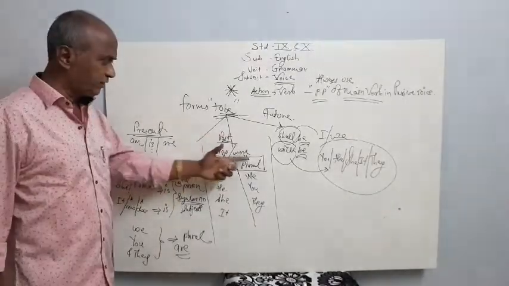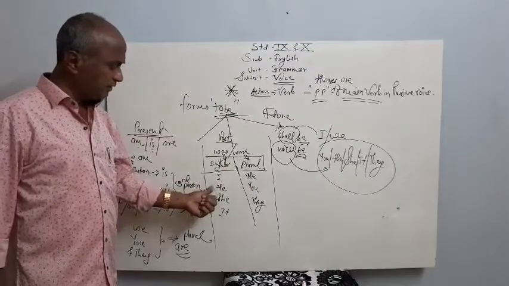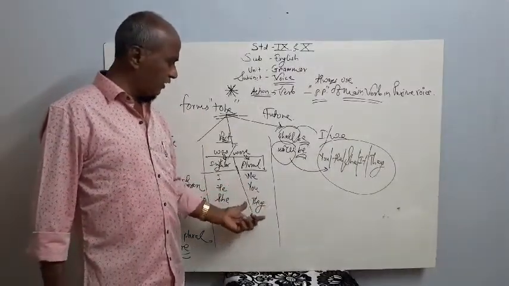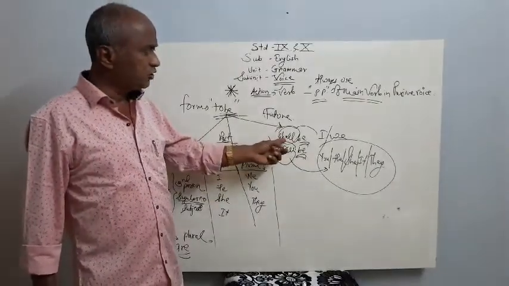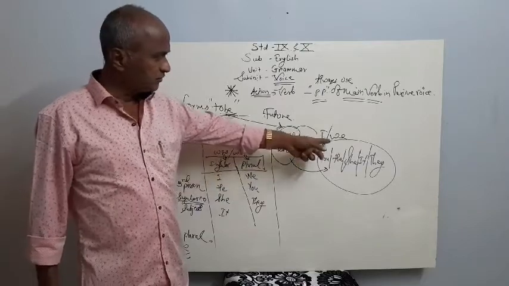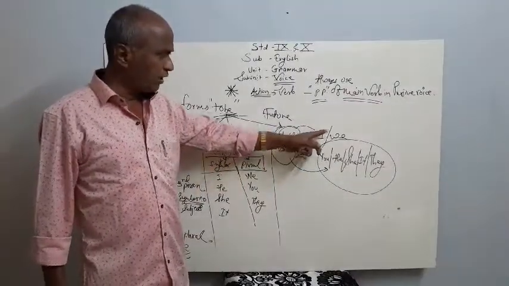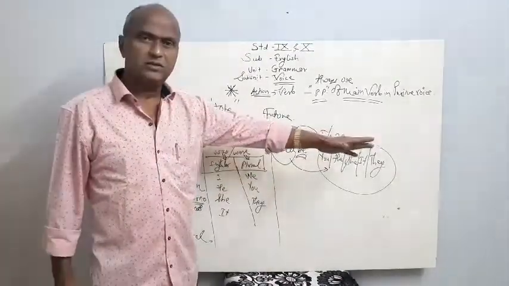In the past, was and were. For singular subjects, was is used: I, he, she, it. And for we, you, they, we use plural, were. And shall is used in the future tense for I and we. So shall be is used for I and we, and will is used for the remaining ones in the future tense.